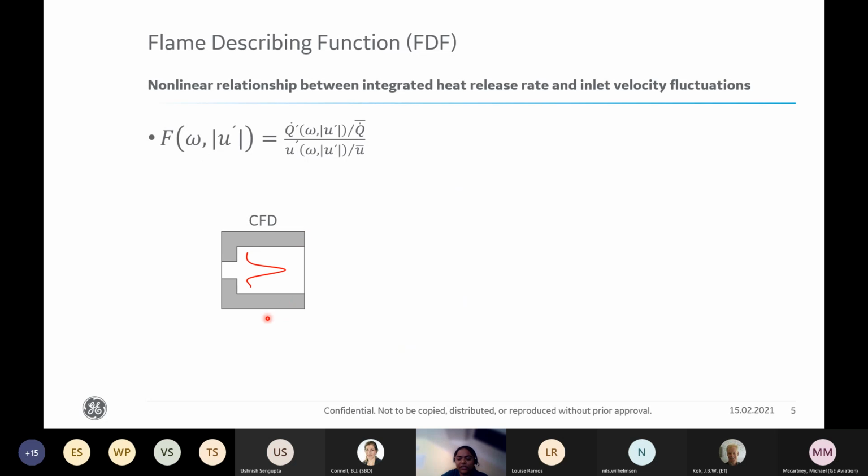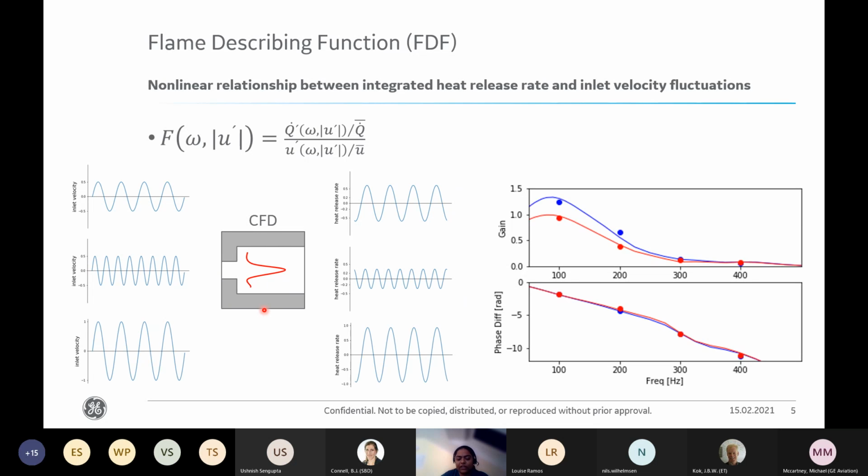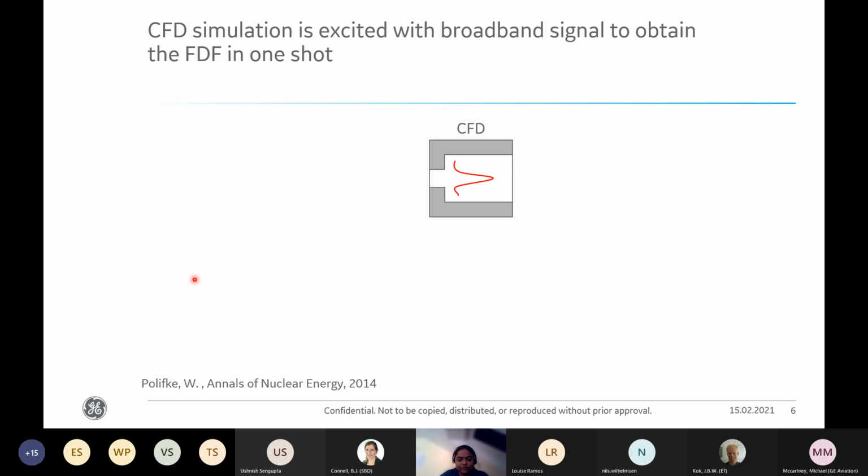Conventionally, to obtain this FDF, the inlet velocity of the CFD simulation is excited harmonically, and both the frequency and the amplitude of the harmonics are varied. Then we find an analytical fit. Although useful, this approach is restrictive as it assumes that the flame responds exclusively at the same frequency as the input signal U prime, and it neglects the possible presence of harmonics in the response Q prime.